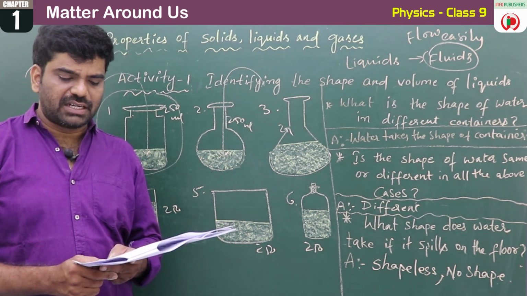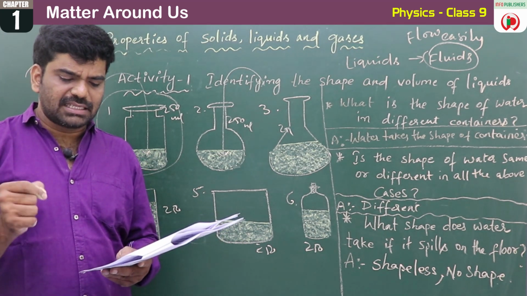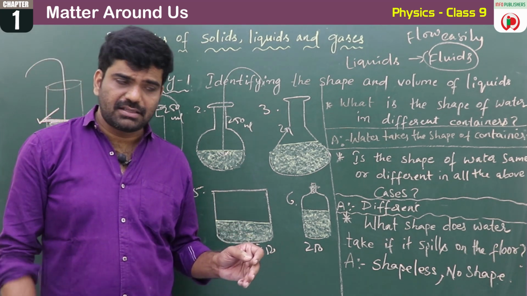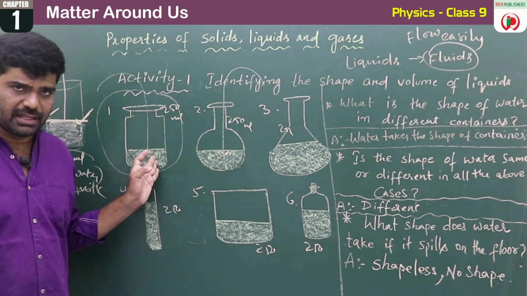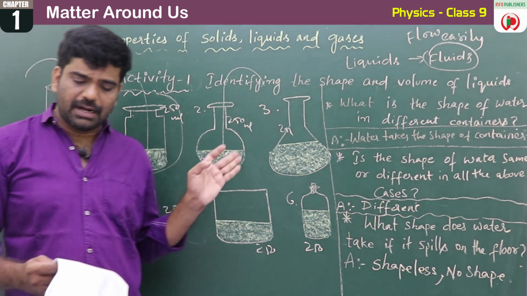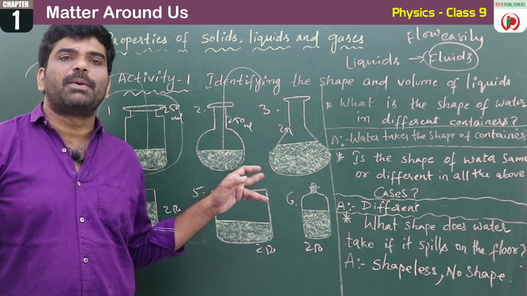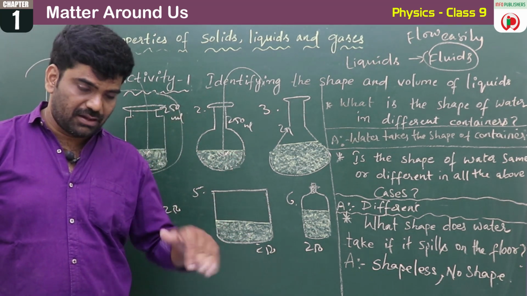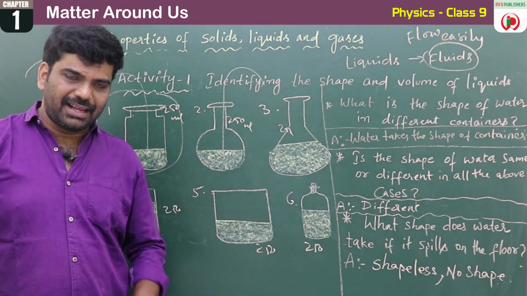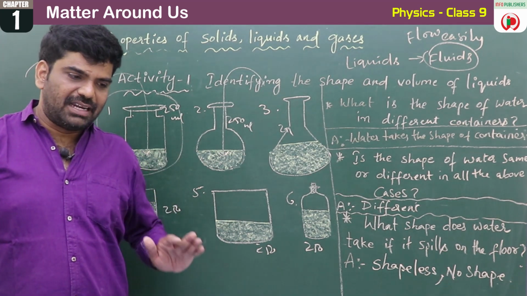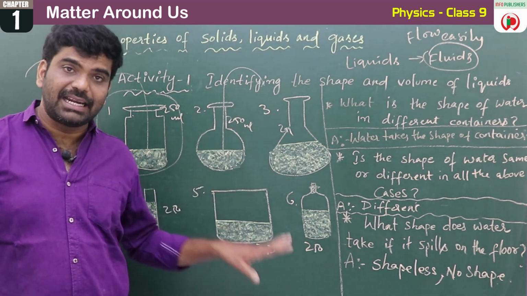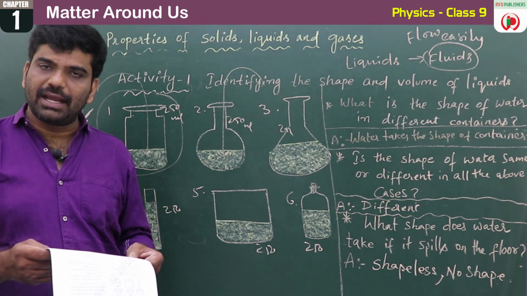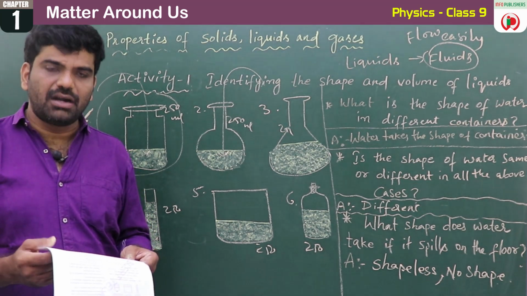Look into a dictionary of science to get its meaning. You may find that gases have no fixed shape like liquids. Yes, the liquids are occupying the shape of the containers. Liquids do not have a particular shape. That is why if you spill water on the floor, it again becomes shapeless. If the liquid is poured into any container, it occupies the container's shape. Gases are also like that. Gases also flow like liquids, hence both gases and liquids are called fluids.